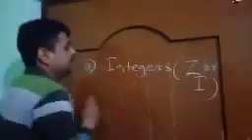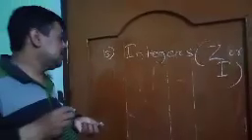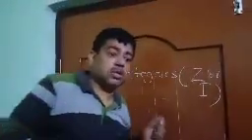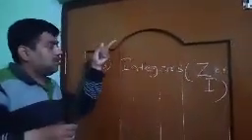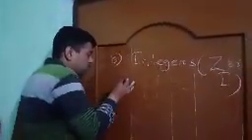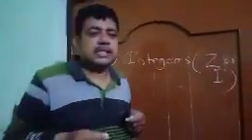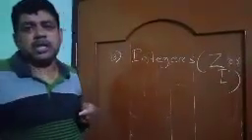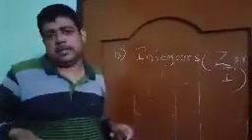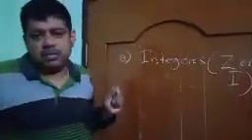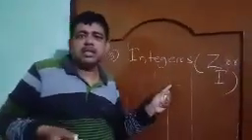Z or I. So what is the set of integers? What is the definition of the set of integers? And all integers are also rational numbers. First of all, let's see what integers are. This is a group of numbers, a set of numbers, where all the positive natural numbers and all the negative natural numbers or negative counting numbers, including 0, are called integers. It is a set of numbers which consists of all the positive natural numbers and negative natural numbers including 0.